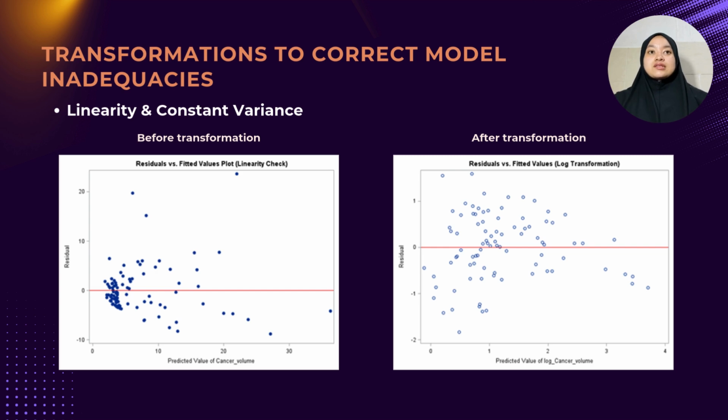biased parameter estimates. After applying the log transformation, the plot shows a more evenly scattered distribution of residuals around the horizontal line, indicating that variance is now more constant across different levels of predicted values. This suggests that the transformation successfully stabilized variance and improved the model's linearity, leading to more reliable regression results.